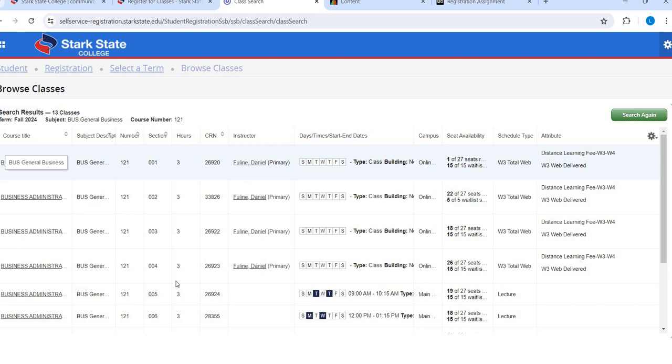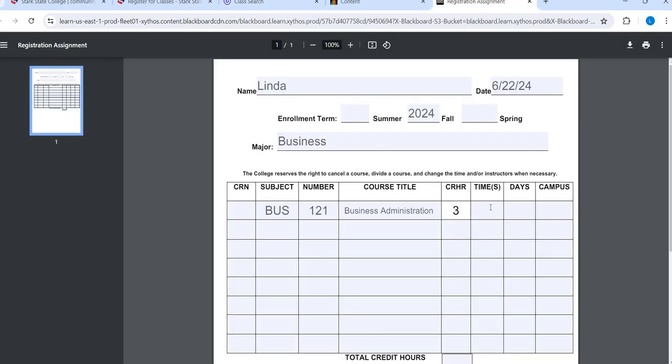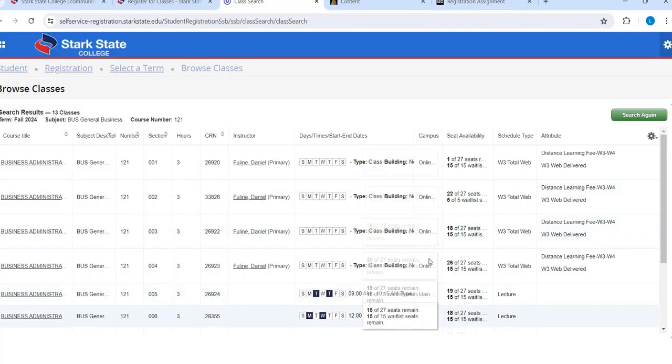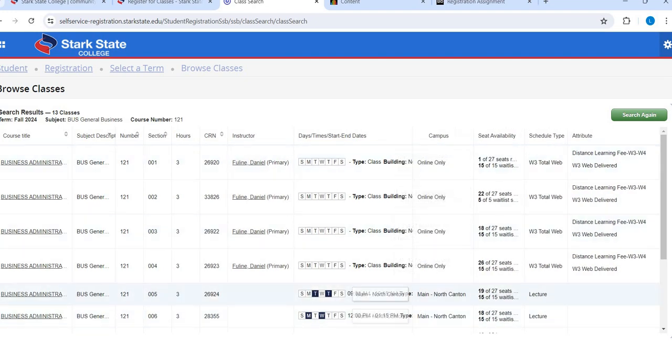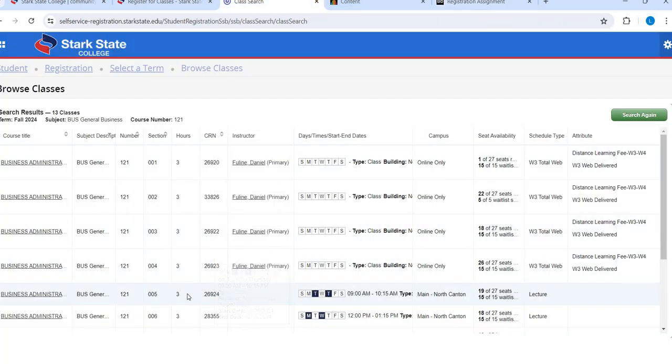So let's say I want to take this as an on-campus class. I'm going to come down here because all of these are web. I'm going to see that this class is on a Tuesday, Thursday from 9 to 10:15. So I'm going to go ahead and put 9 to 10:15, Tuesday, Thursday, and it also looks like I am at main campus. I can pull this out if I need to, but here's main campus, so I know that I am on main. The CRN is the 5-digit number associated with it. So I'm looking at this one, I'm going to come over here, 26924.